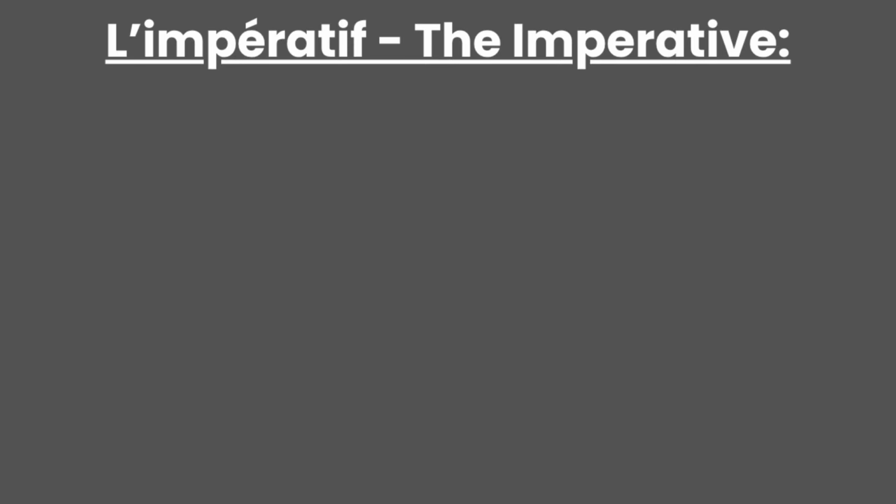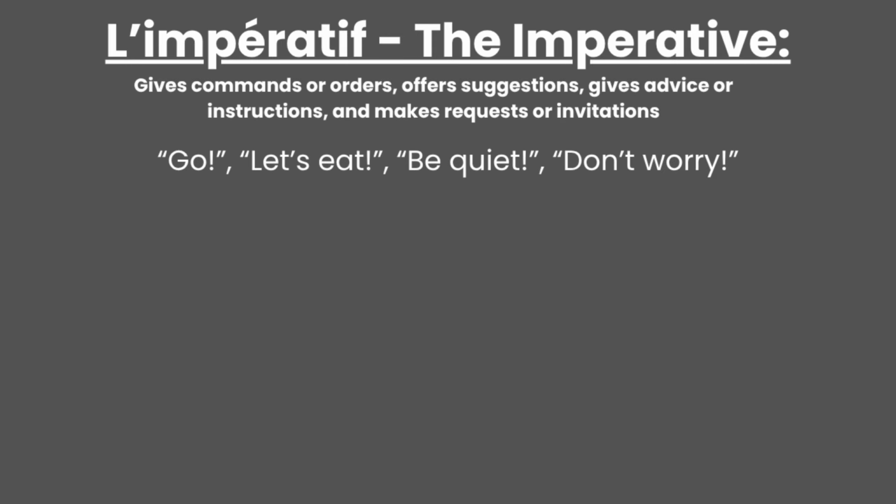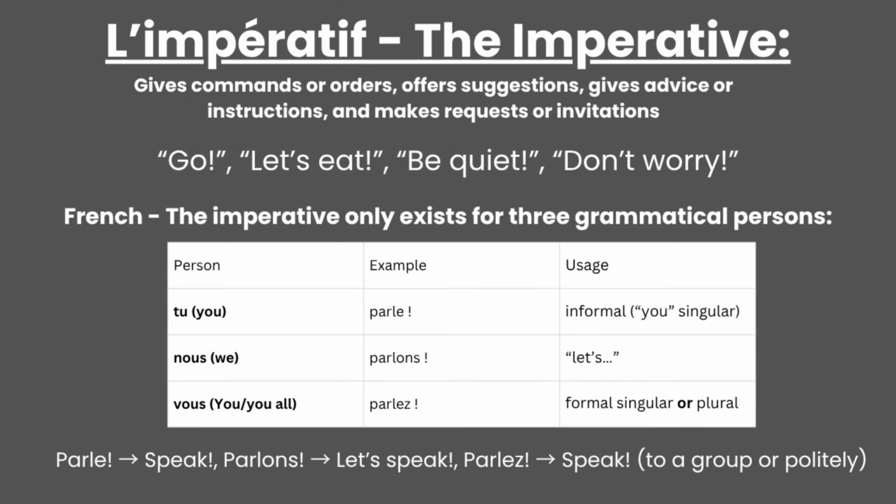The imperative mood in French is used to give commands, offer recommendations, give advice, or make polite requests, which in English is equivalent to saying, go, let's eat, be quiet, don't worry. While in English, the forms of commands are the same as the infinitive and can apply to anybody, in French, the imperative mood is present only in 3 grammatical persons: tu, nous, and vous.